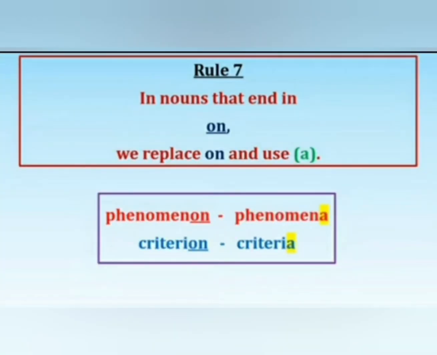Next rule, rule number 7. In nouns that end in on, we replace on and use a. Here we have some examples like phenomenon, phenomena, criterion, criteria. Here we remove on and add a in place of on.